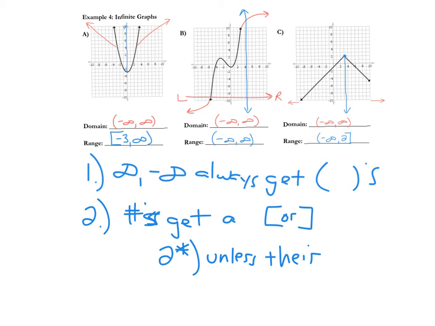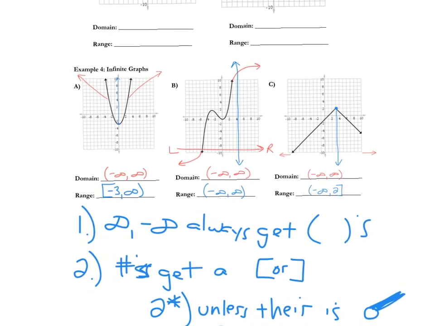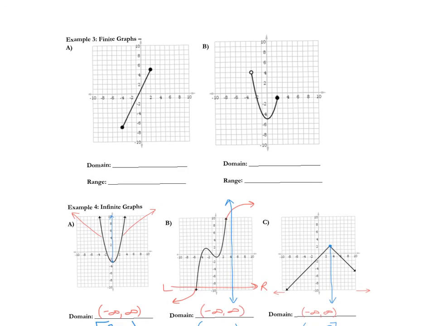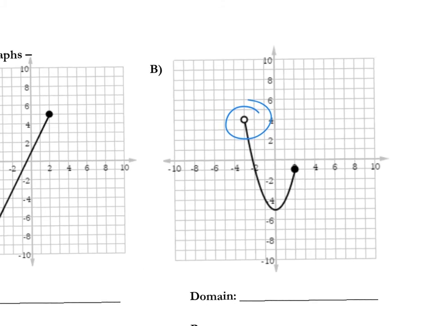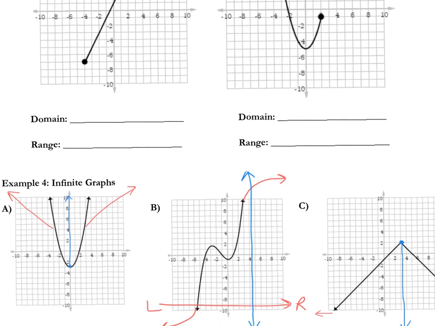There is one little part to that, and that's unless there is an open circle. And what they mean by that is on the graph, it's an open circle and then a line connected to it. Kind of like what happened on, what number was that? Part B. This is an example of an open circle. That's what they're referring to. So that's it. It's really short.